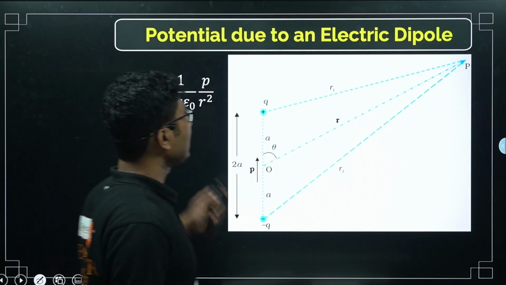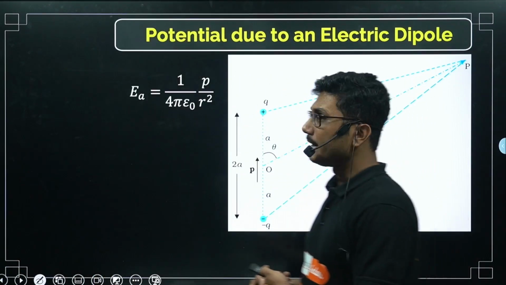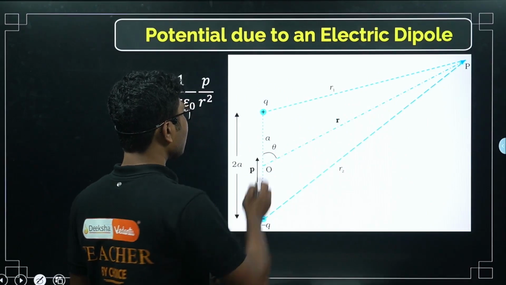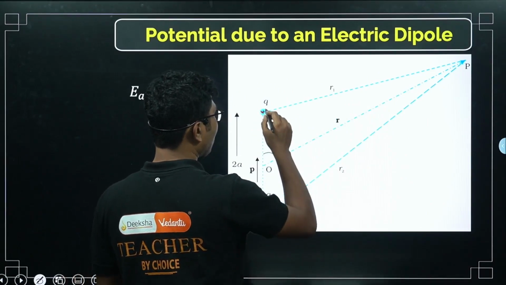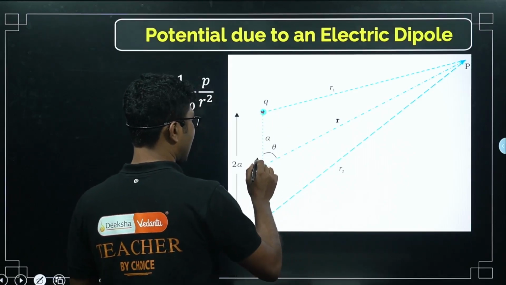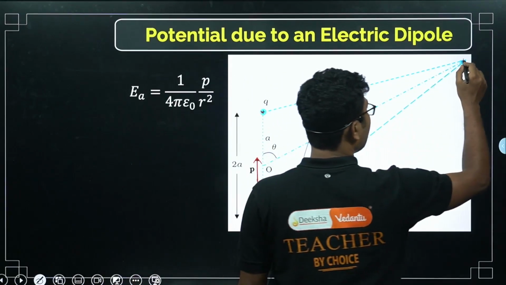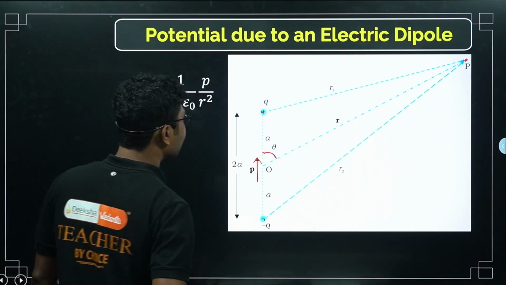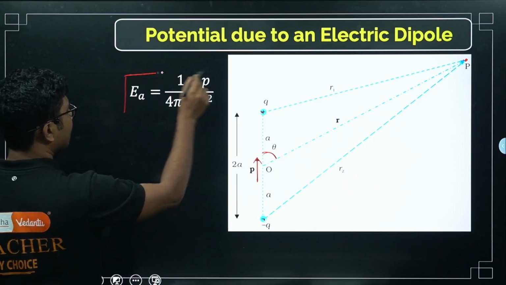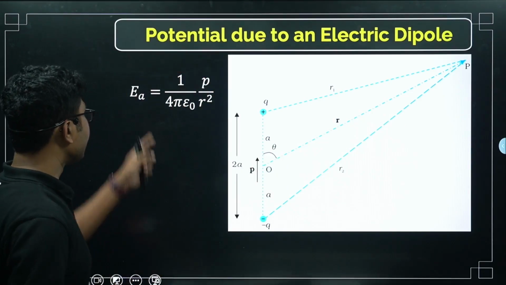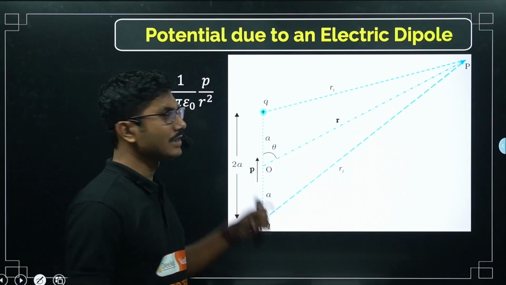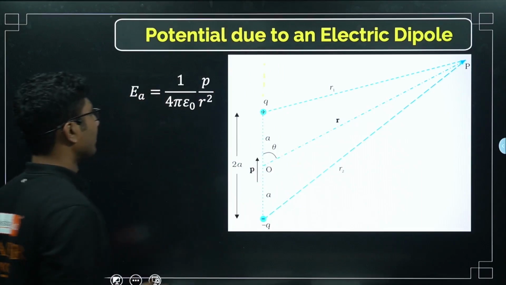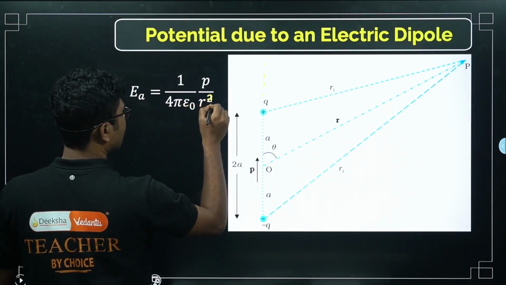Now, potential due to an electric dipole. We have already calculated the electric field due to a dipole at two different positions. Now, if you calculate the electric potential due to the dipole, say plus and minus, with the dipole moment in this direction, and we are calculating at some point at an angle theta, then the electric field is given by this formula. This is the expression for the electric field on the axis of the dipole, right? You remember the electric field on the axis of the dipole. There is a cube here, sorry. There is a cube here.